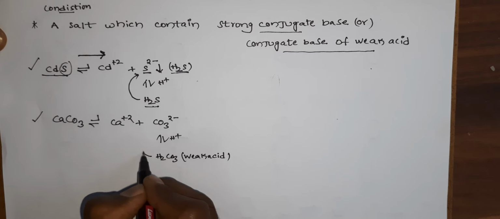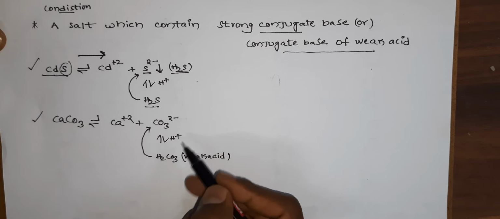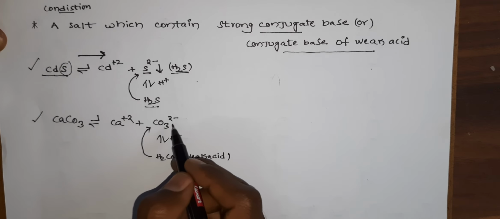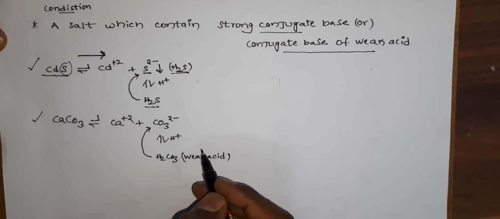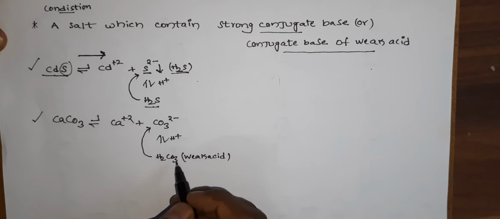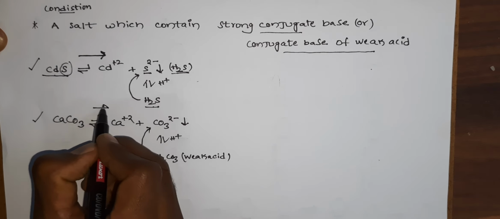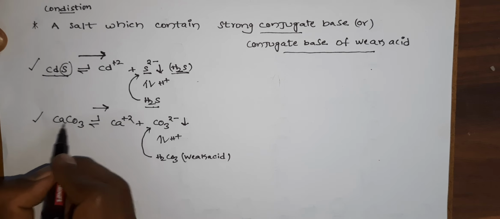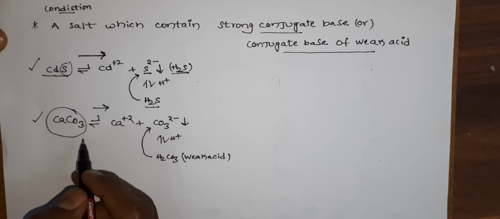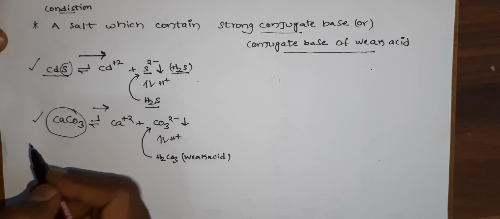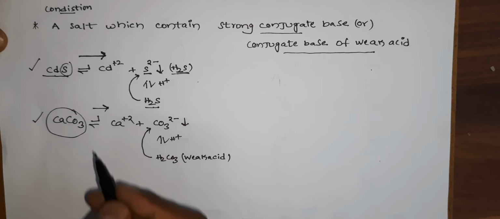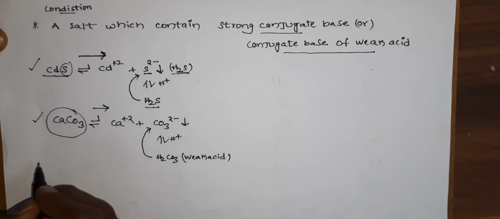So the further conversion back to CO3 2- will not happen because it is a weak acid. Due to the decrease in carbonate concentration, the equilibrium shifts towards the forward direction, hence CaCO3 is more soluble in acidic solution.